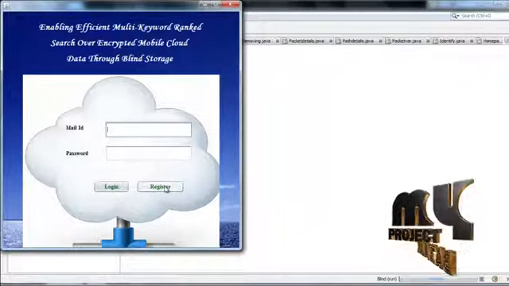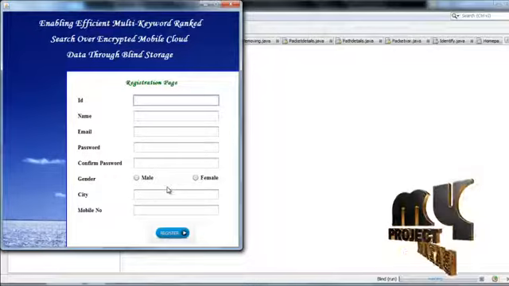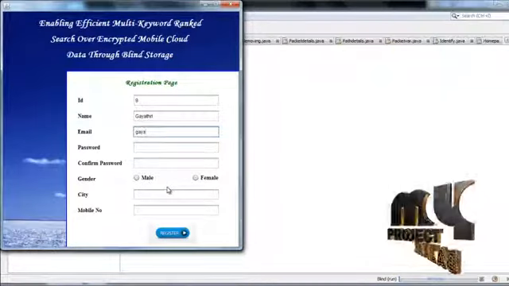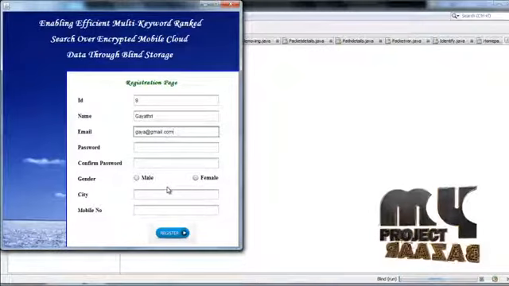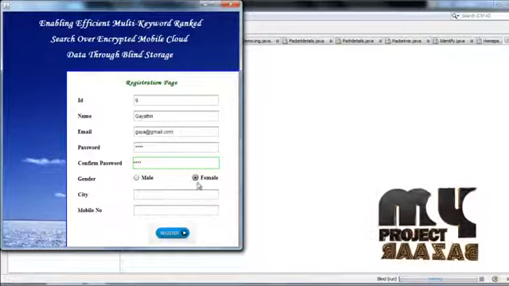If you are a new admin, go to the registration page. Give the details properly. Click the registration image.